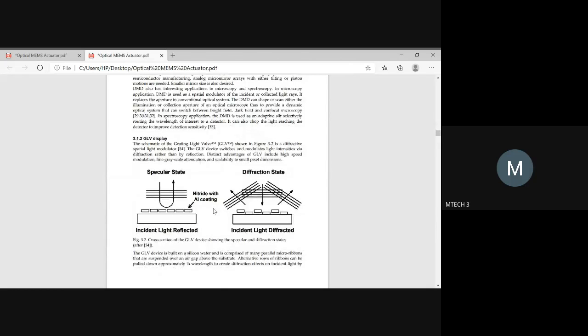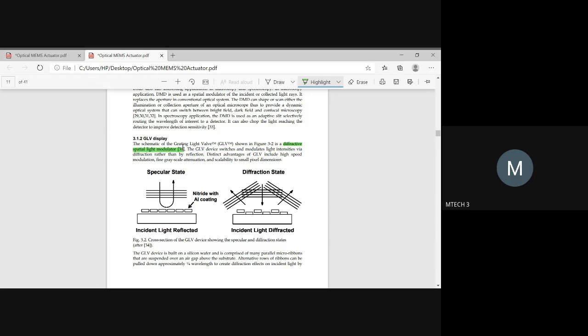Next optical application related to the mechanisms we studied is the GLV display. This GLV display is nothing but a diffractive spatial light modulator. So this GLV device switches on and off, and it can enhance the intensity of the light with the help of a diffraction pattern.